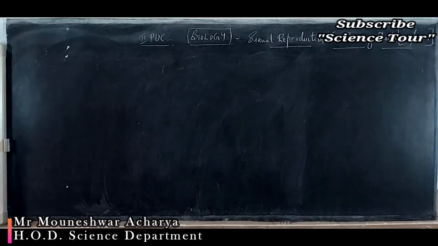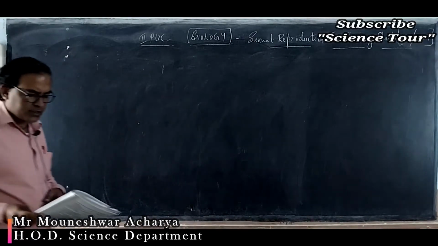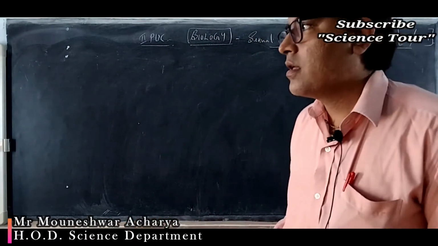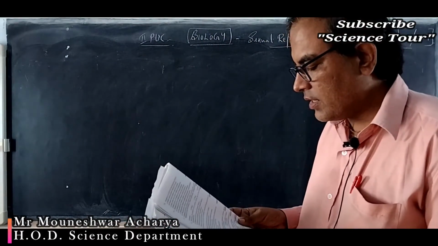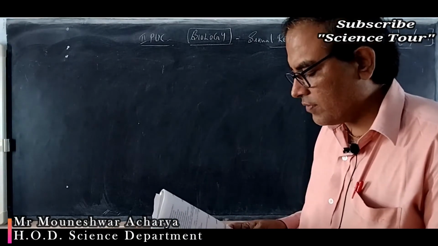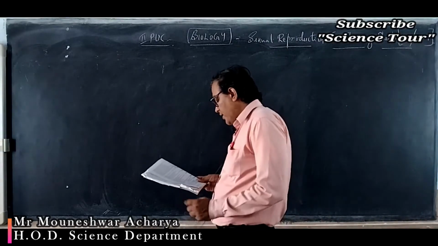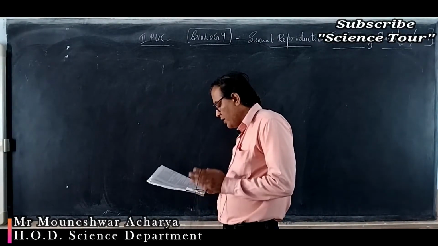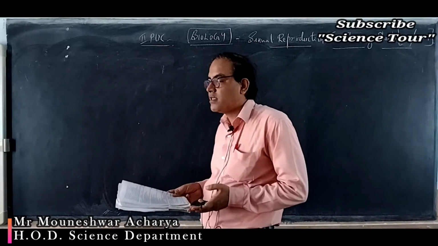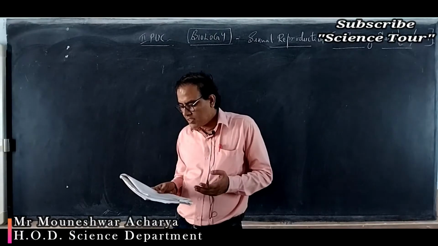Coleorhiza is the covering for the radicle. Coleoptile is for the shoot. Shoot tip is covered by coleoptile, isn't it? Plumule. Then scutellum is a shield shaped cotyledon which is seen in case of monocots. Cotyledons and scutellum both are the same. Scutellum is nothing but the shield shaped cotyledon. So that is the right option, option C.